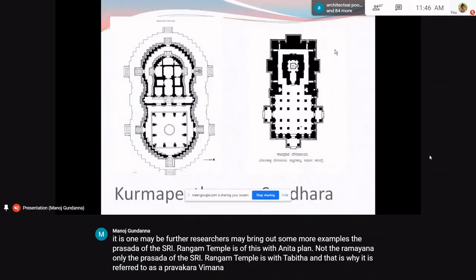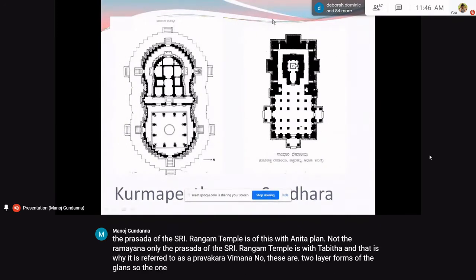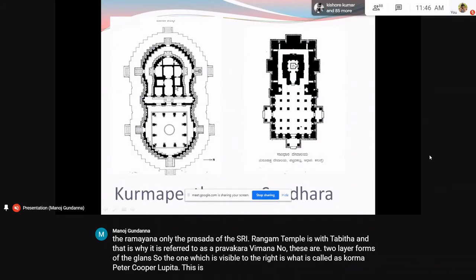Now, these are two rare forms of the plans. The one which is visible to the right is what is called Kurma Pitha. This is actually a sepulchral temple dedicated to Vidyashankara in Sringeri.